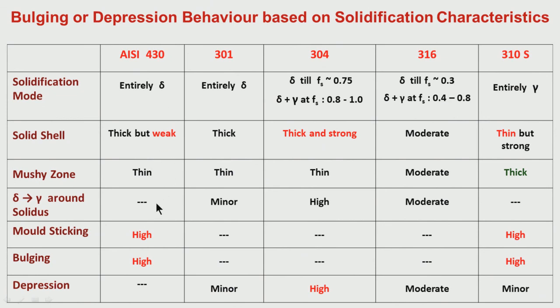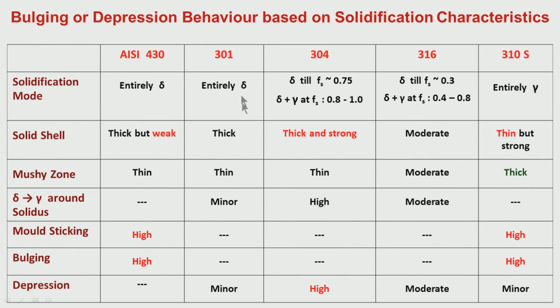So, because of this there is a tendency for sticking within the mold, and below the mold there is a tendency for bulging. So, because it is soft, the solid shell has low strength at high temperature. So, bulging tendency is high. Therefore, we have to be careful about that, because whatever strain will be there at different temperatures, there is a possibility of causing cracks at the interior of the solid shell. So, we have to be careful about that.